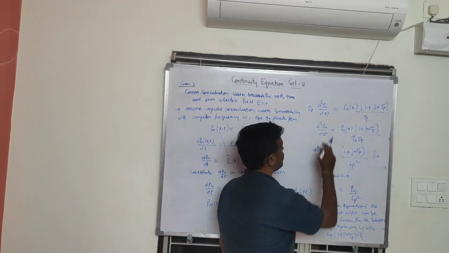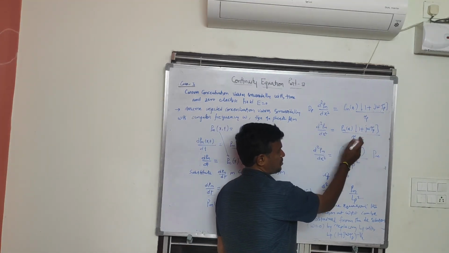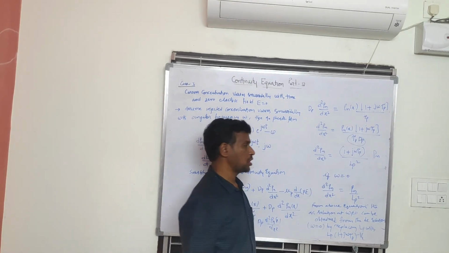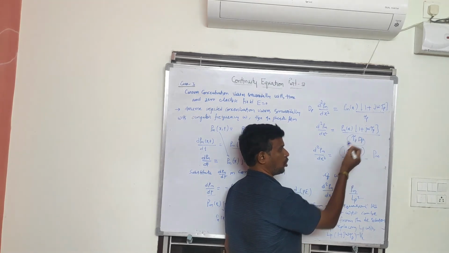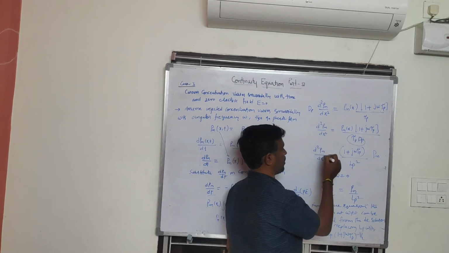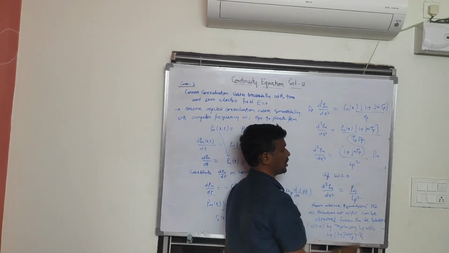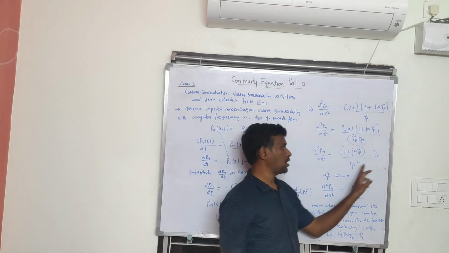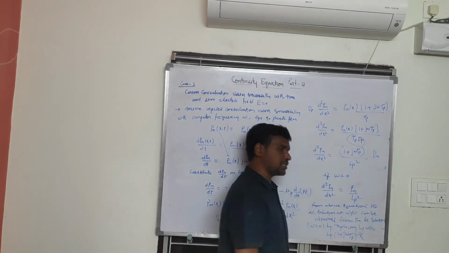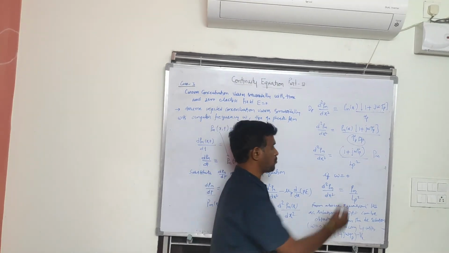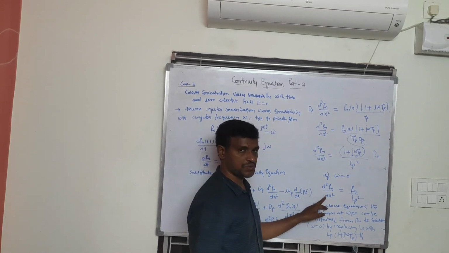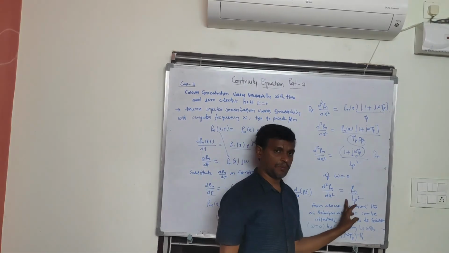This Dp also I am taking to this side. In place of this, I am substituting the diffusion length of the holes, that is Lp square is equal to tau p multiplied with Dp. Therefore d square Pn by dx square is equal to 1 plus j omega tau p by Lp square multiplied with Pn, p suffix n. Now if I consider omega equal to 0, this term will be 0. So we will get d square Pn by dx square is equal to Pn by Lp square.